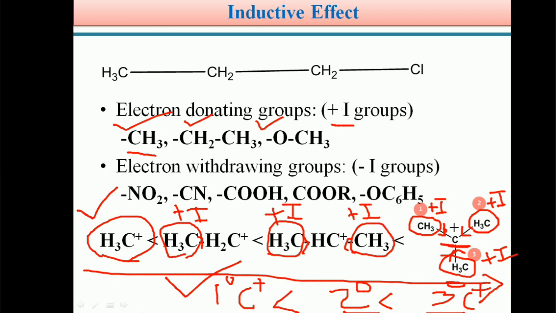Tertiary carbocation is more stable than secondary, secondary is more stable than primary, and primary is more stable than methyl carbocation. This stability can be explained with the help of inductive effect.